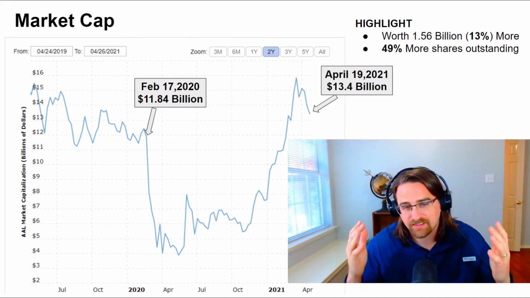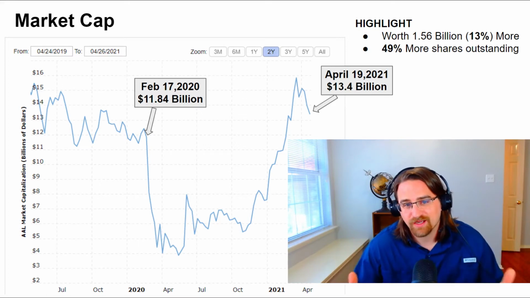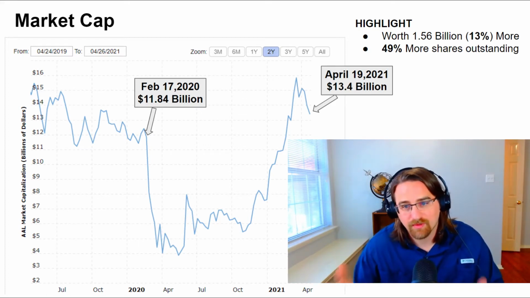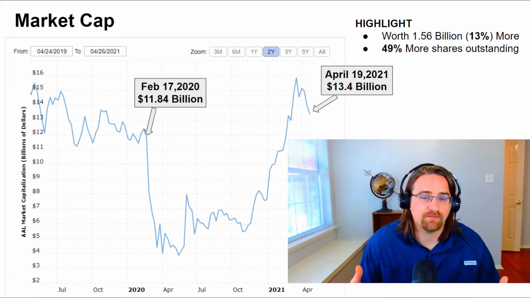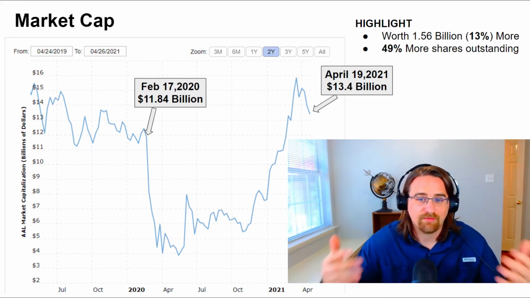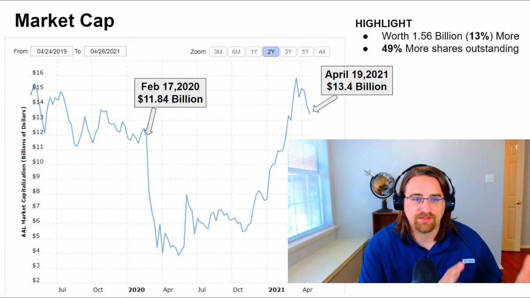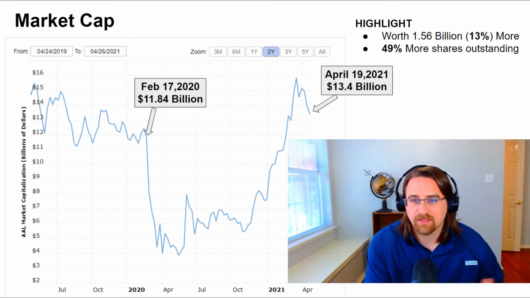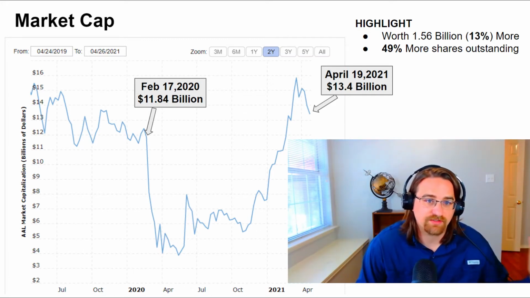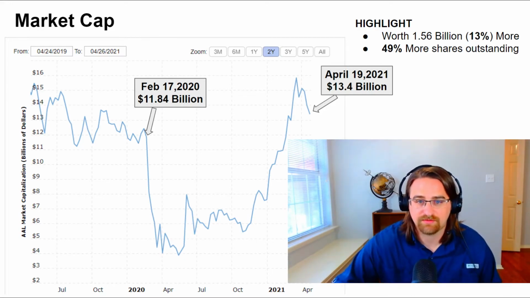Now, keep in mind, that's with 49% more shares outstanding. They are worth more money. Now, some more important things to note on that is revenues are down. Growth is down. They don't expect a full recovery between 2 and 3 years. So please keep that in mind when you look at their market cap and why it's important in the context of shares outstanding as well as their stock price.